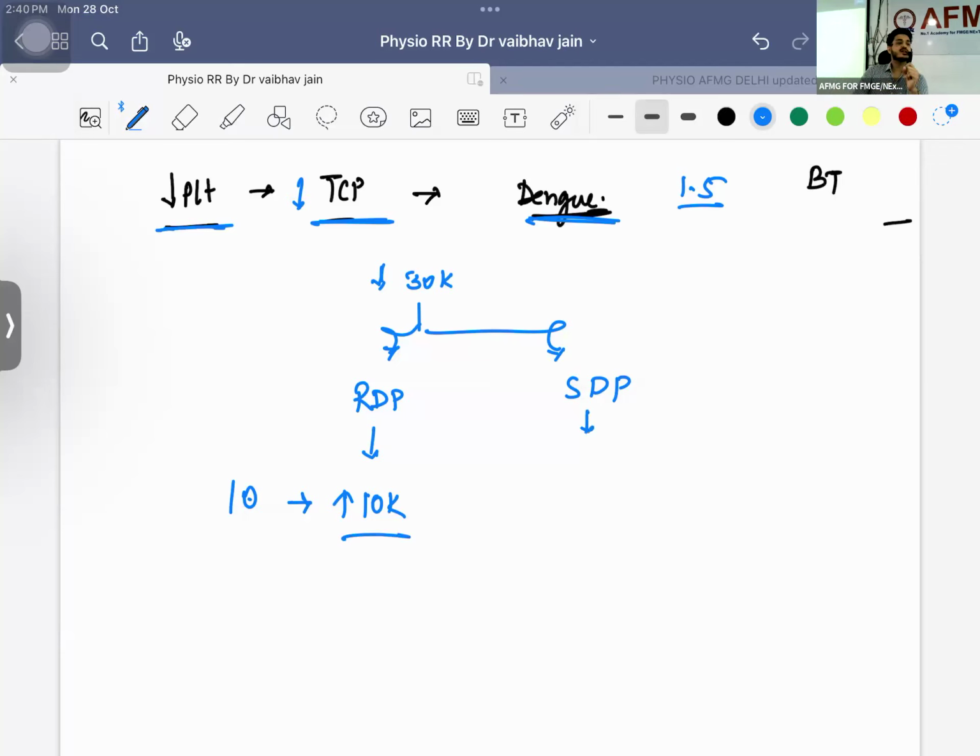Whereas if I talk about single donor platelet, the person will be coming and donating the blood, and the platelets will be segregated, right? This is known as single donor platelet. It will increase the platelet count by 30,000. So now this person will have a platelet count of 60,000 if I am giving 1 unit of platelet over here. This is how we are writing the unit. You understand this? Okay. So dengue patients, if they are coming to you, have a high tendency of bleeding.